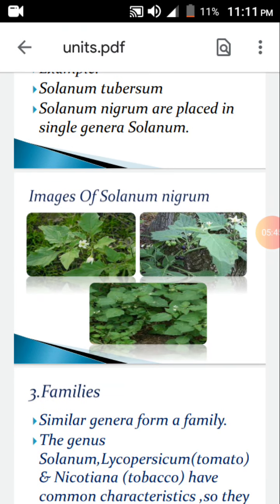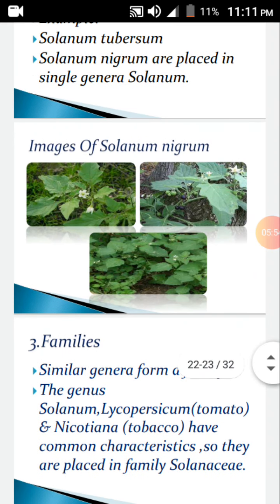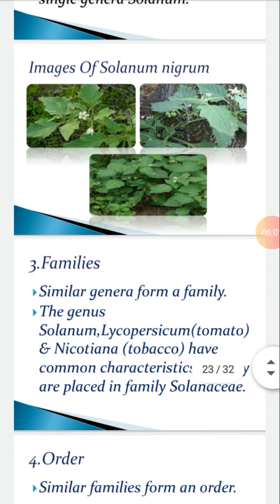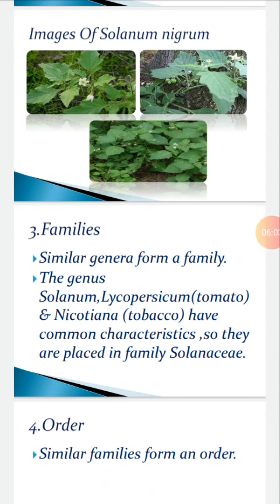Third is family. Similar genera form a family. The genera Solanum, Lycopersicum, that is tomato, and Nicotiana, tobacco, have common characters, so they are placed in the family Solanaceae. Fourth is order. Similar families form an order.